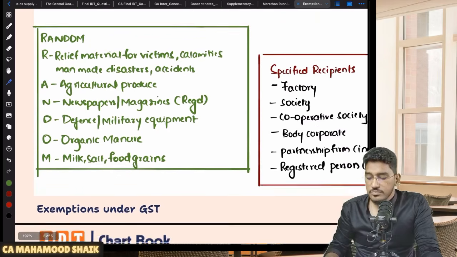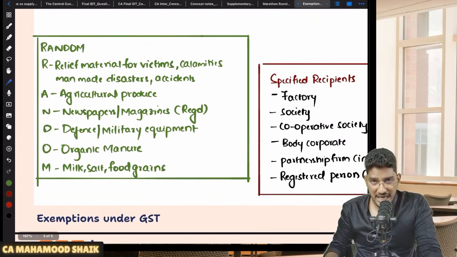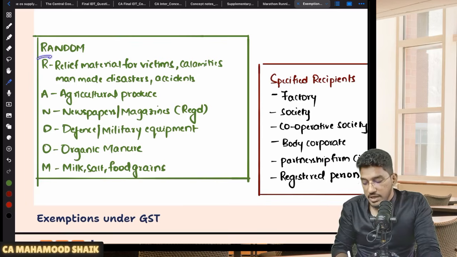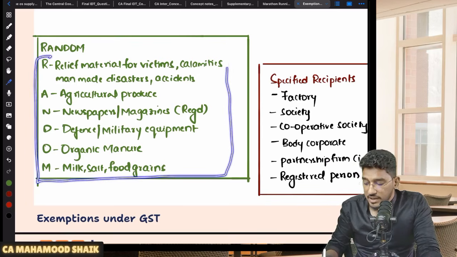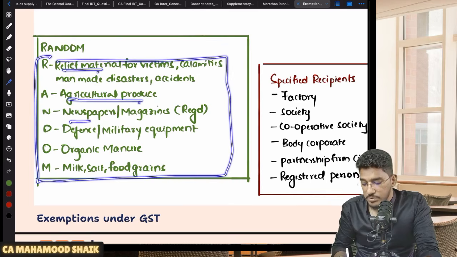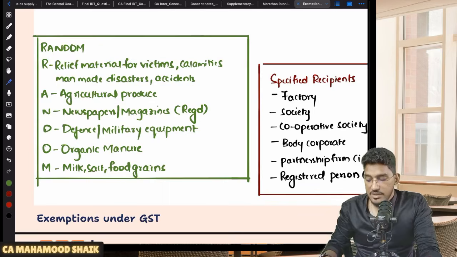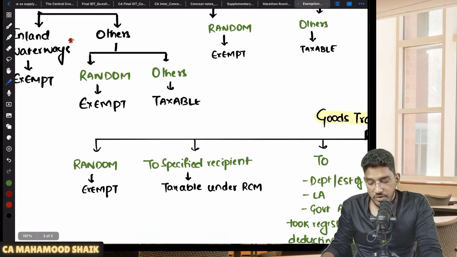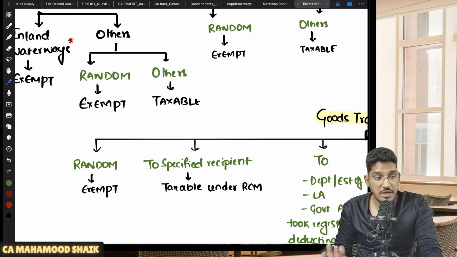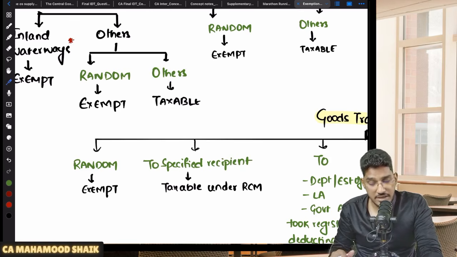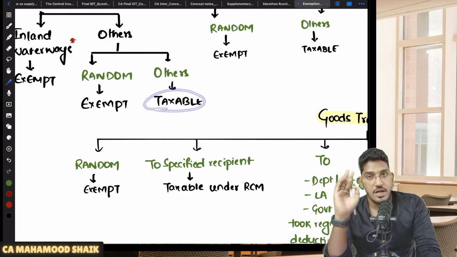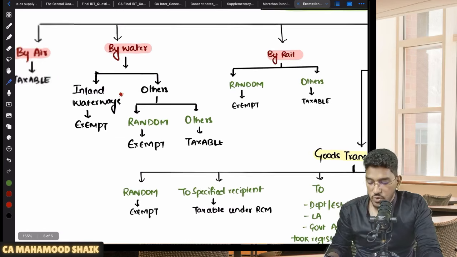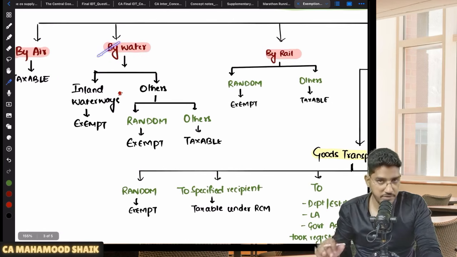So in case the transportation of goods is happening by other than inland waterways, now you need to check, are the goods getting transported under this RANDOM category? Relief material, agricultural produce, newspapers or magazines, defense or military equipment, organic manure, milk, salt, food grains. If the goods fall under the RANDOM category, exempt. Whereas others, no sir, they are not RANDOM. Some other goods getting transported by way of waterways other than inland waterways will become taxable. So this is regarding transportation of goods by way of water.